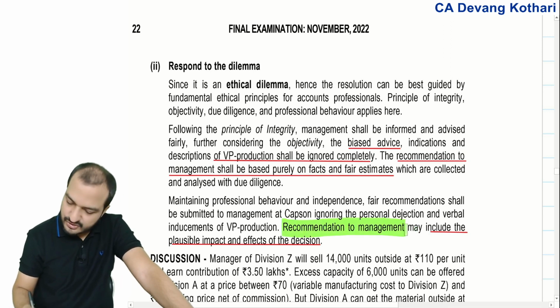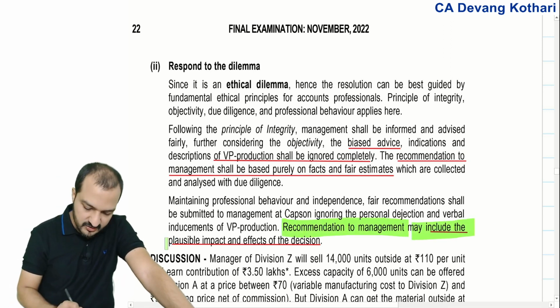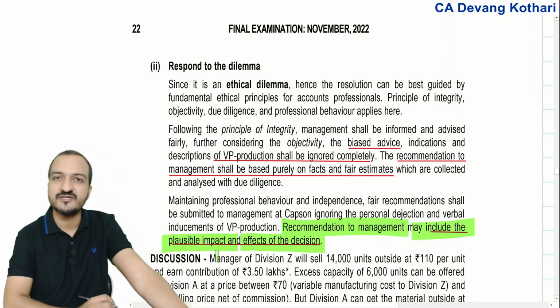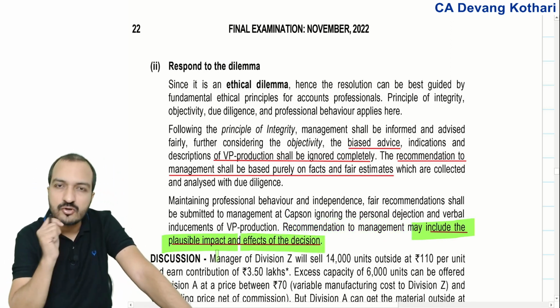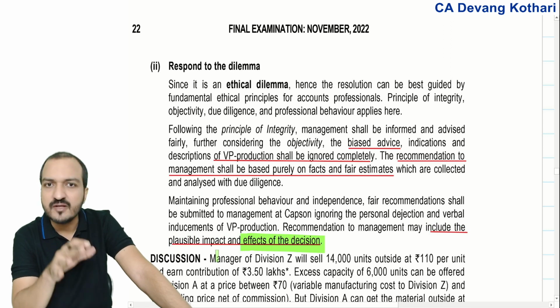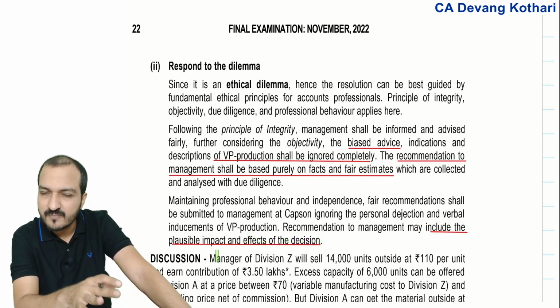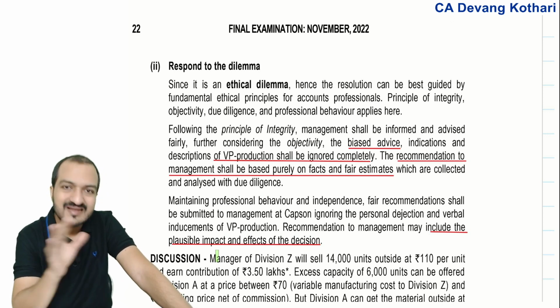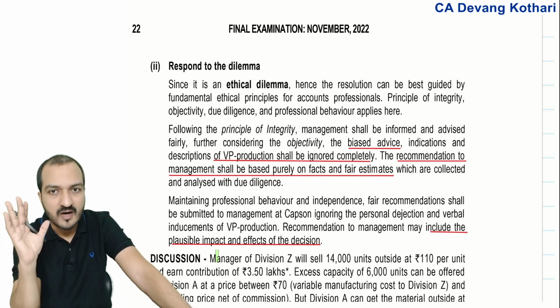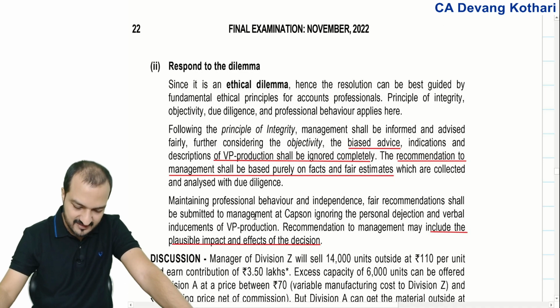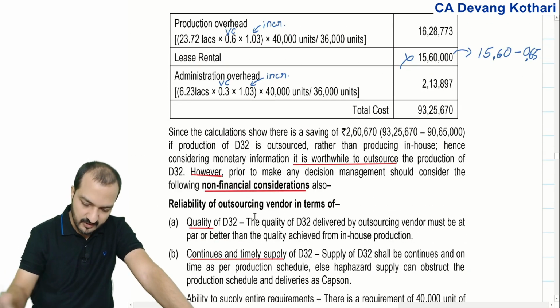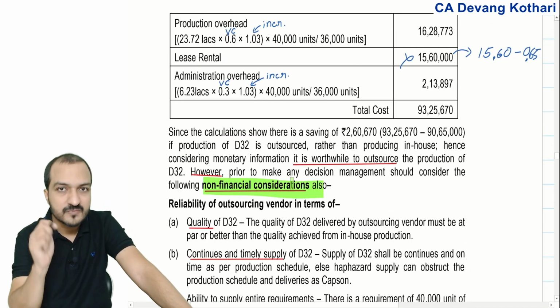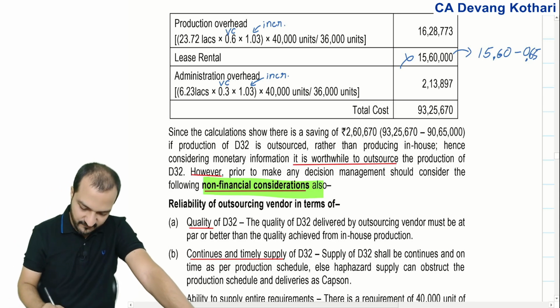However, your recommendation to the management may include the plausible impact and effect of that decision. You can always mention in your recommendation that financially it is good to go for outsourcing. However, there will be some layoff, there will be some decrease in employee morale. Do mention that in your answer. Well, that's what you have already mentioned in your non-financial part of the answer. Done? Yes, that's your question number 5.